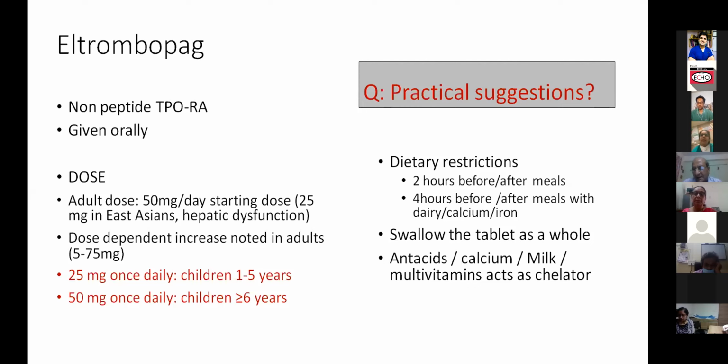Dr. Deepak Bansal is one of the authors, in which they have done a cost analysis of all the agents. And I think eltrombopag would come to around 1.5 to 1.6 lakhs per month, whereas Romiplostim would come to around 2/3 of that. So for most patients it's out of bounds unless they have some reimbursement. So next slide, please.